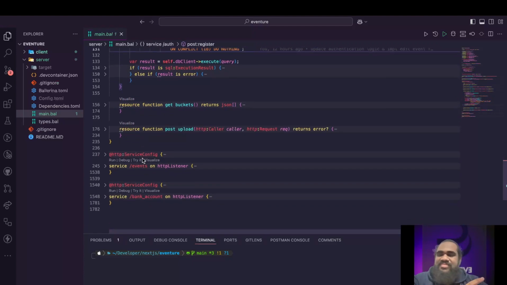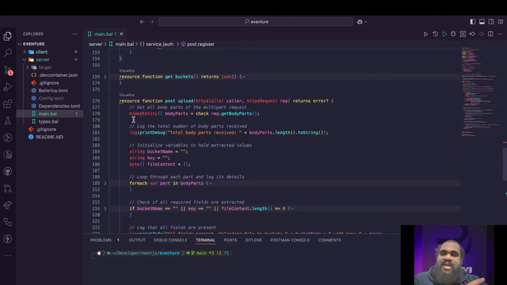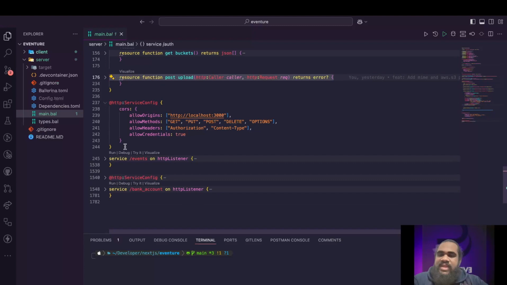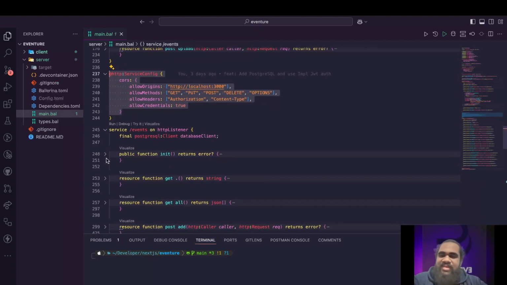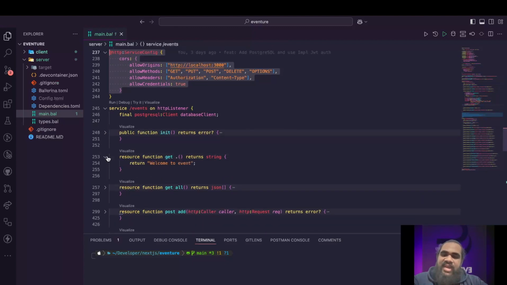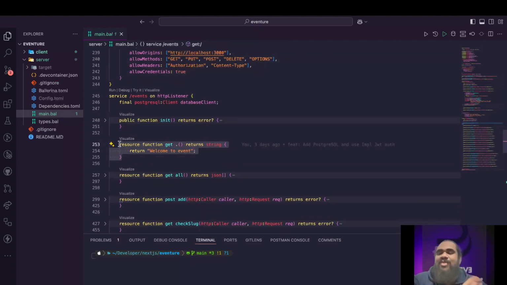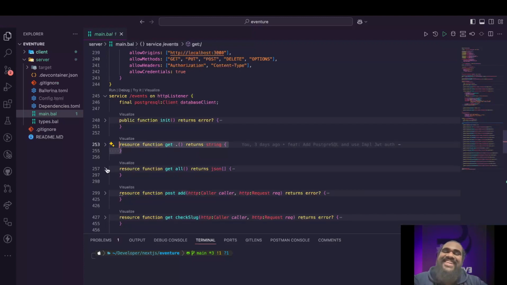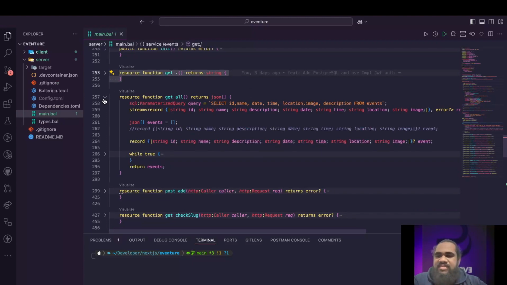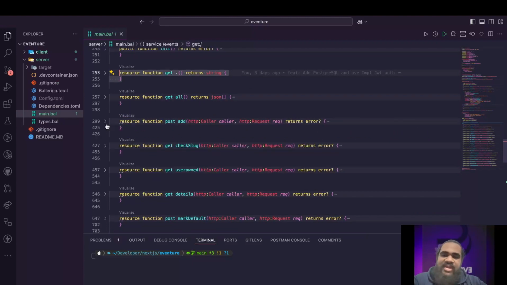And then we have this to upload images, and there will be another one in the events one too. Here we are using the HTTP service config to basically handle calls. Then again, this function needs to initialize our database, and this would be just the home page of our API. And then this should return all of our event details,